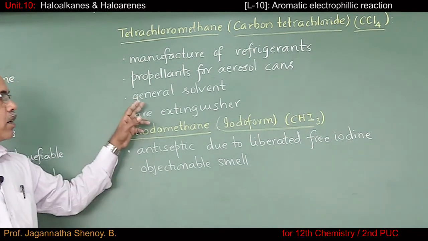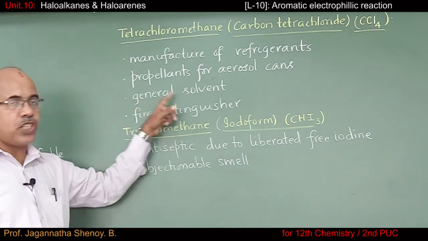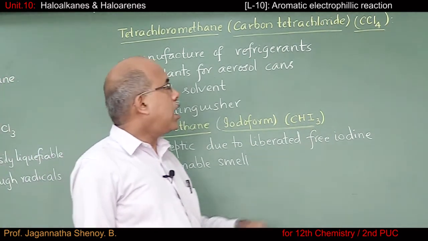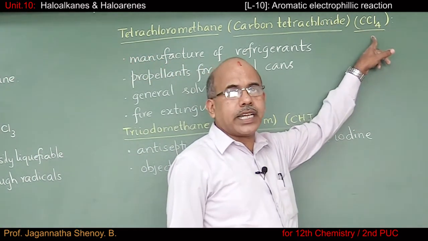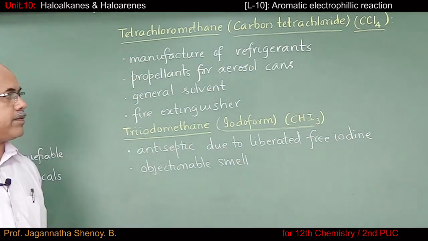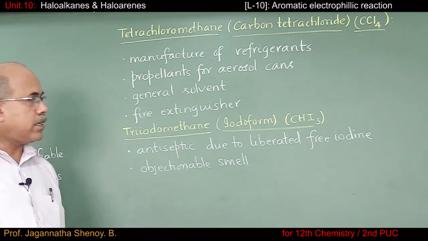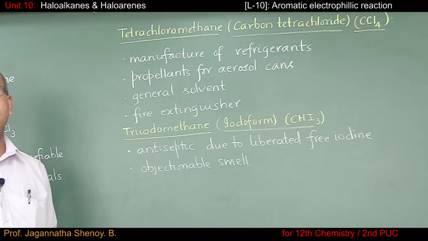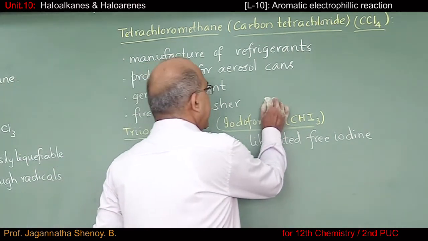And carbon tetrachloride is used as a general solvent. And because it has the highest chlorine content, this compound is highly non-inflammable. It's for that reason this is used as a fire extinguisher under the trade name pyrene.